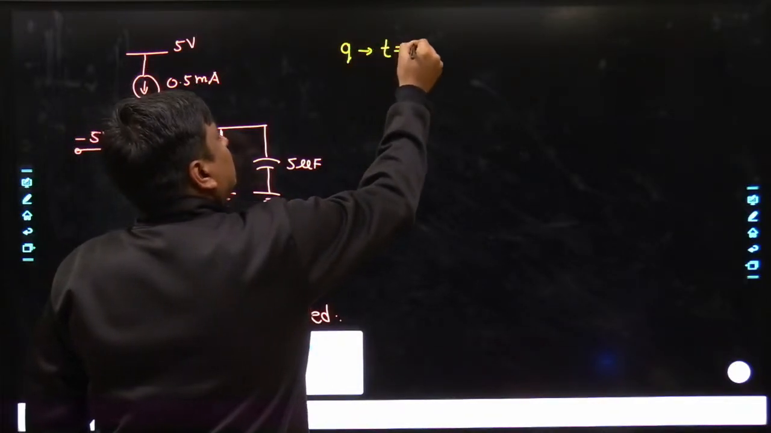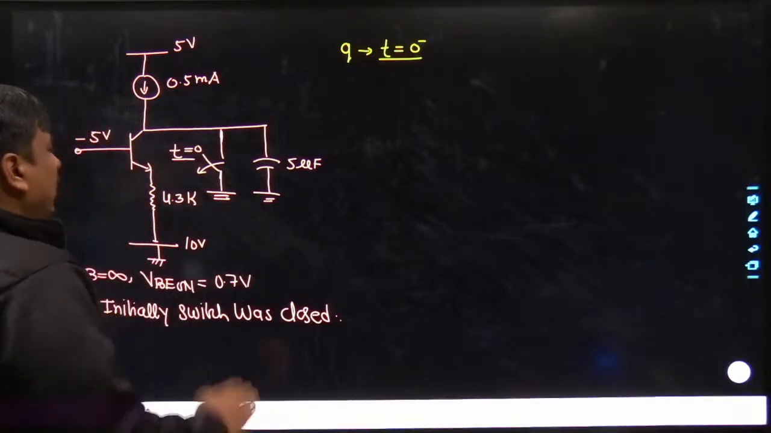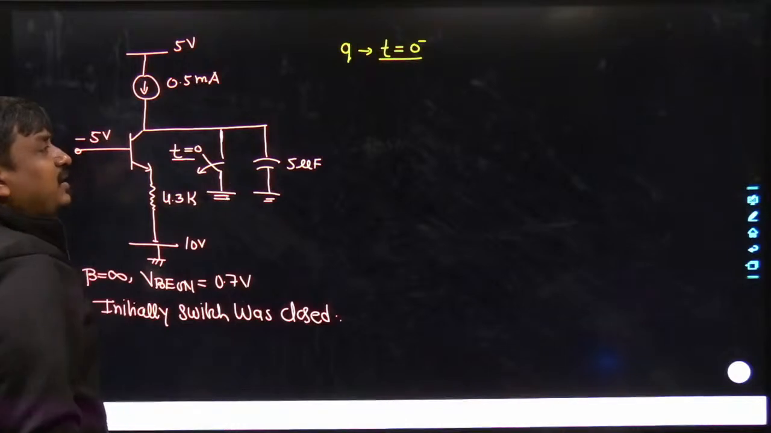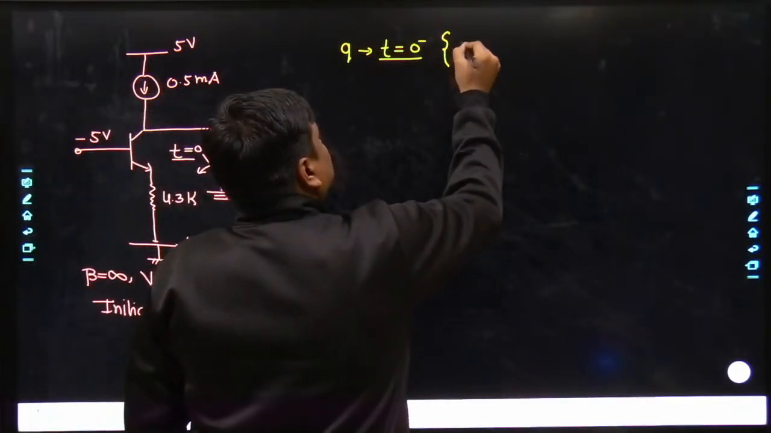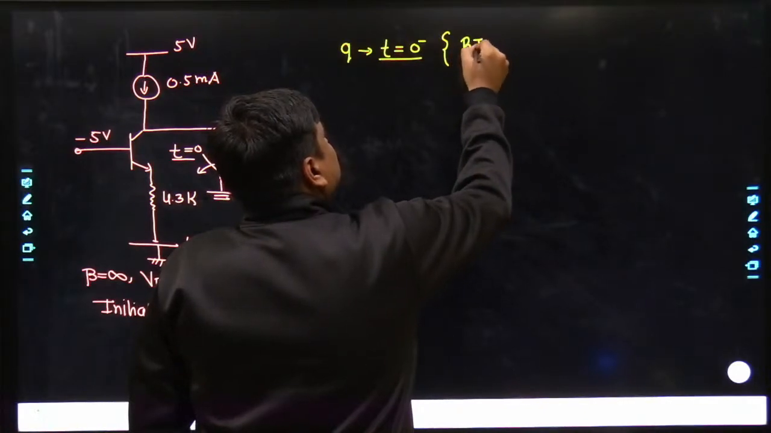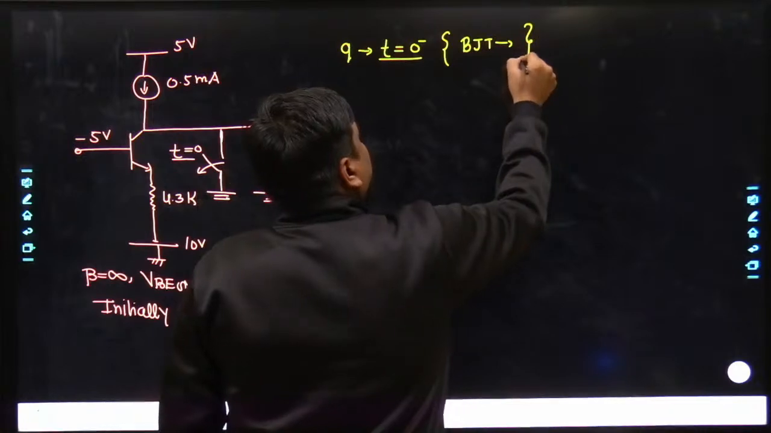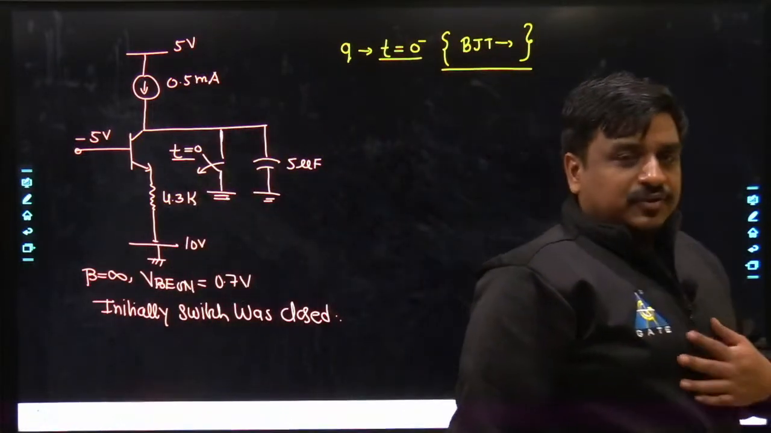At t equals 0 minus, obviously it would have been in a steady state where the switch was closed. At t equals 0 minus, what was the state of the transistor? Whether the BJT was in cutoff region, active region, or saturation region. Tell me what was the state of the BJT? That's the first question.